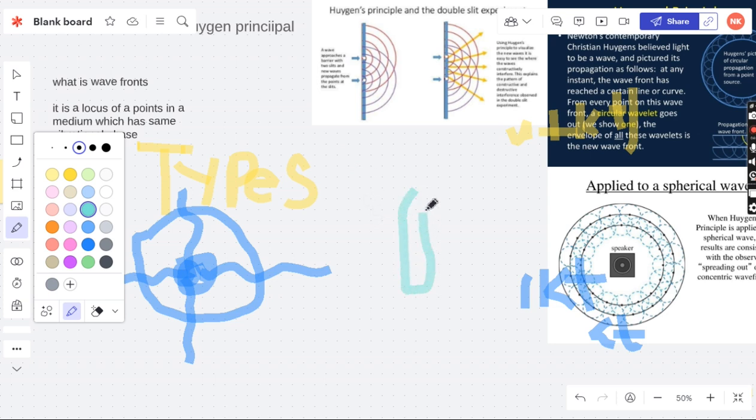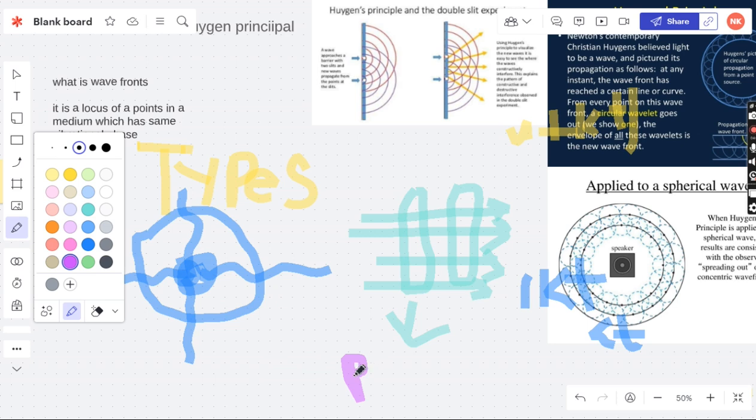If we talk about the next one, for example, draw two boxes, something like this: one box, two box. This is basically the light source from infinity, or a very large distance. The wavefront that we get is a plane wavefront.